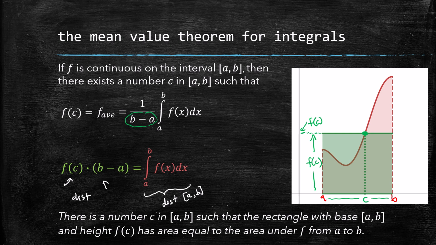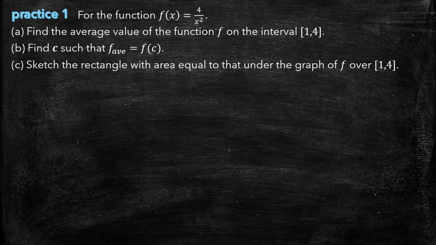So, all right, now that we've formalized the mean value theorem for integrals, we will begin practice. Here's our first practice problem. What I perhaps didn't emphasize enough in the last slide is that the function must be continuous on the interval for this to work. So 4 over x squared is only discontinuous at x equals 0. It's definitely continuous on the interval 1 to 4. And why does that matter?